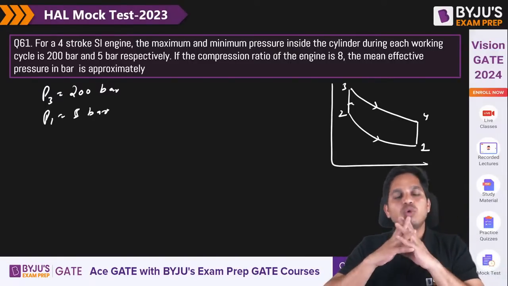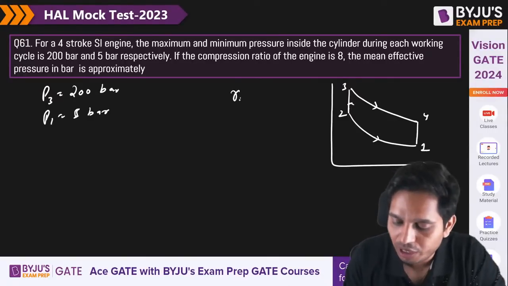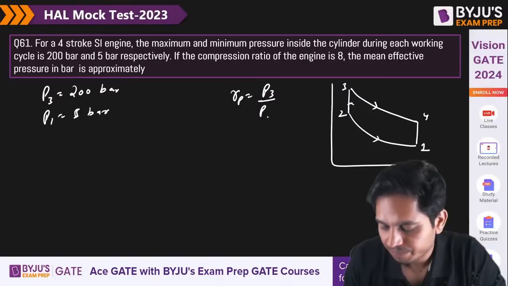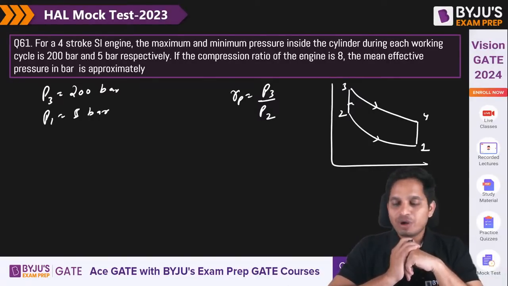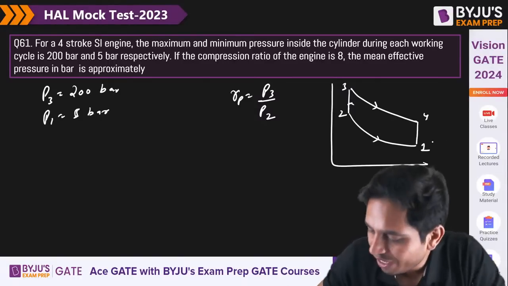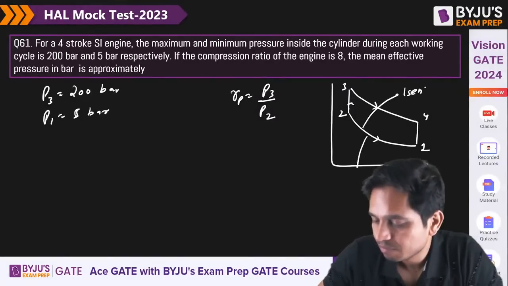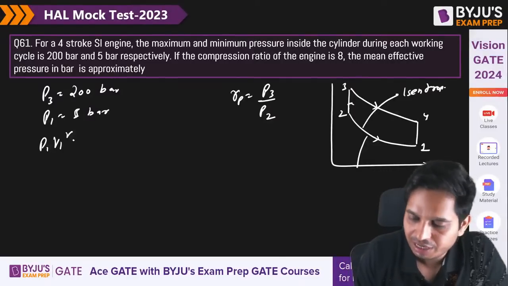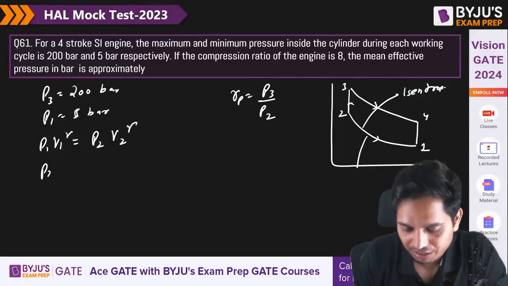I need to calculate P2, then only I will be able to calculate RP, which is P3 by P2. How can I calculate P2? I know it is an isentropic process, so P1 V1 to the power gamma is equal to P2 V2 to the power gamma.